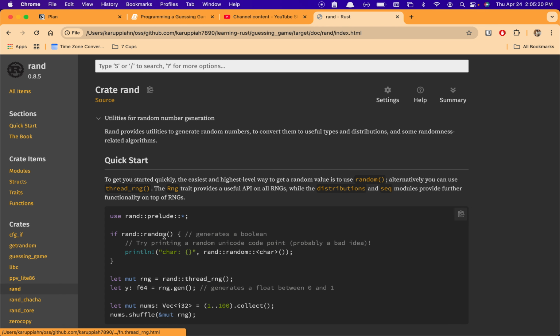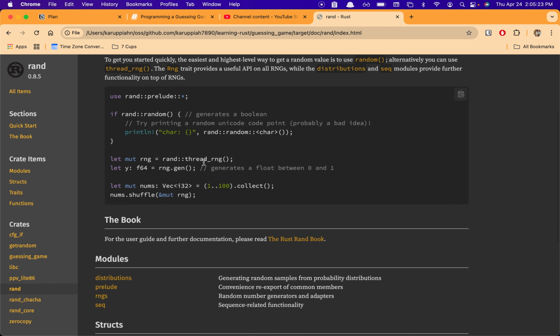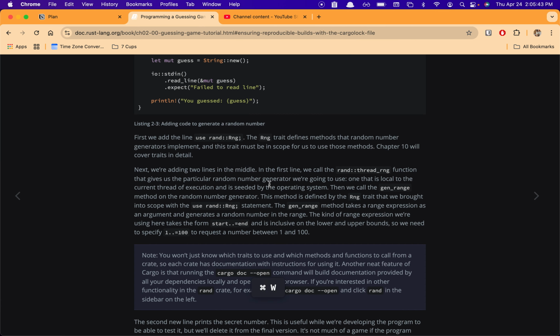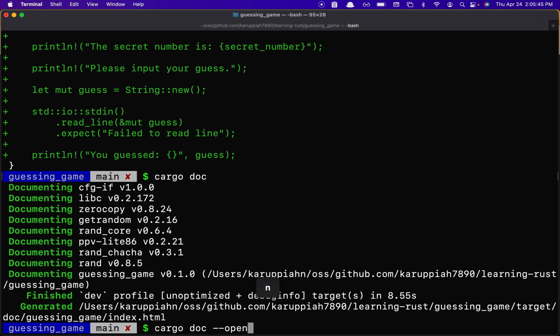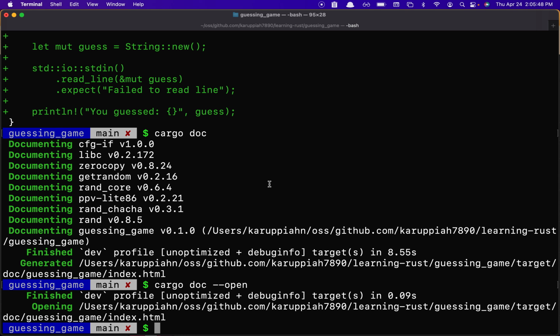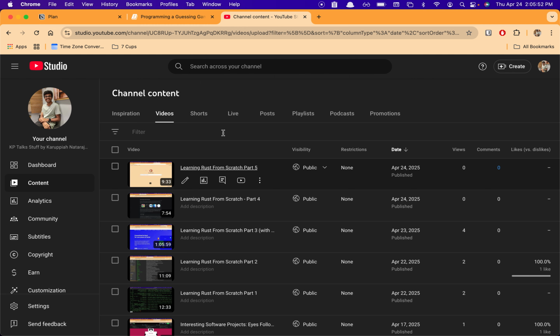You can click on rand and check out the stuff. It says prelude and thread_rng, Rng dot gen and more. I don't know if RNG is short for range or random number generator. I believe it's short for random number generator. And you can do open and it'll open it up.